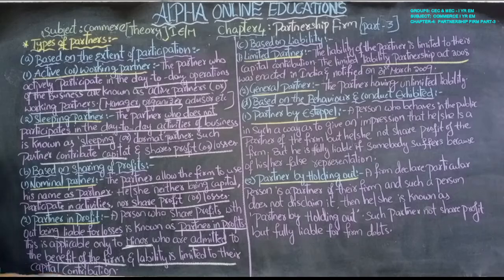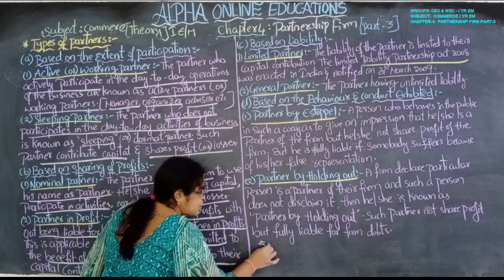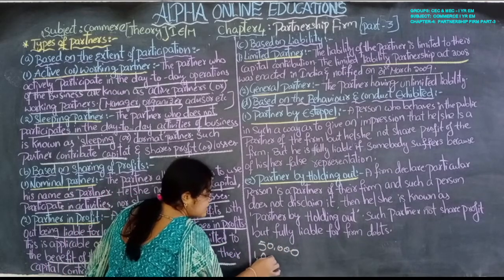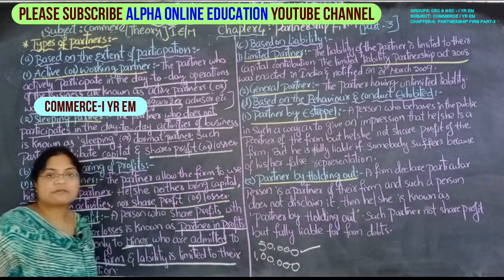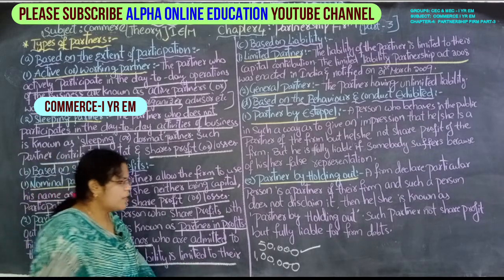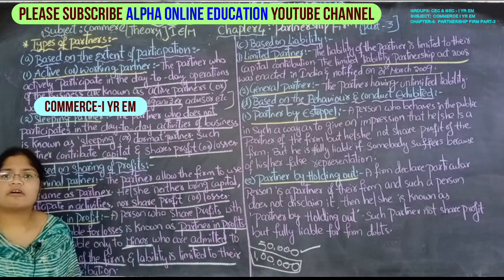Whatever capital the minor brings, up to that only will the minor pay toward the loss. If he brings 50,000 rupees and there is a loss of 1 lakh rupees, then the minor will pay only 50,000 rupees, whatever capital he brought. He is not going to pay the remaining 50,000 debt from his personal property.